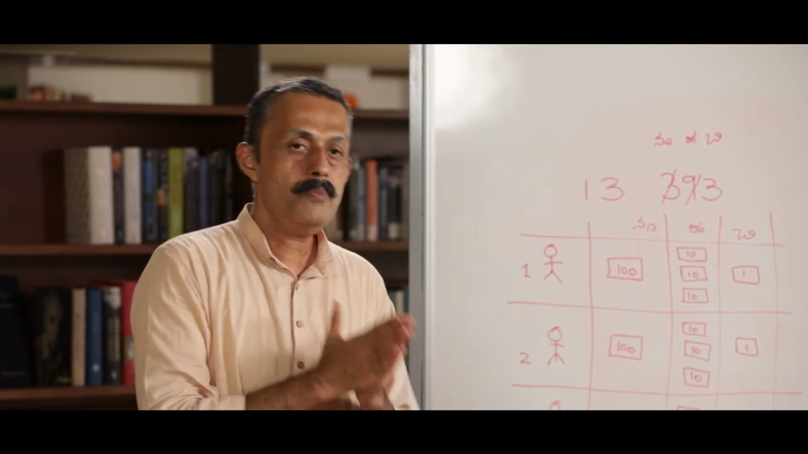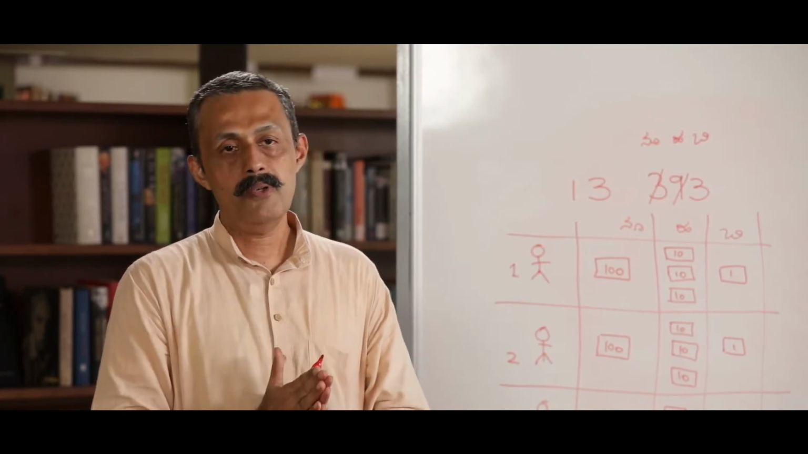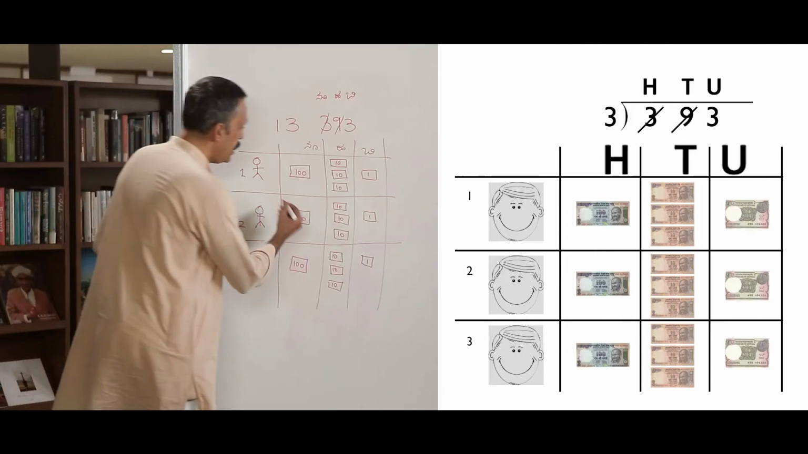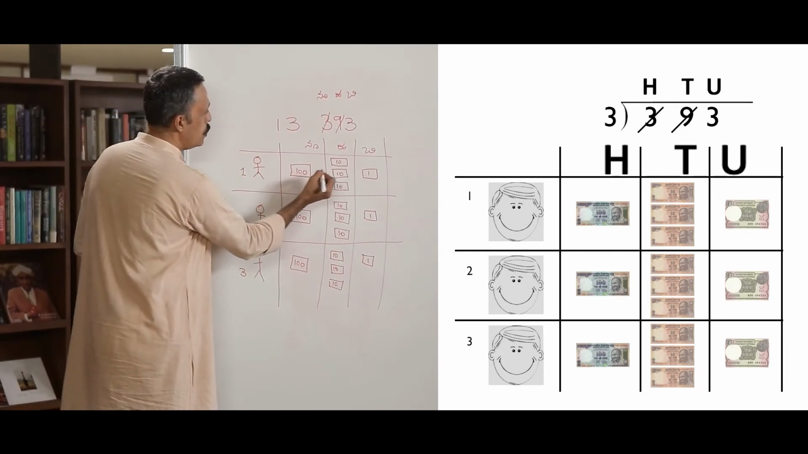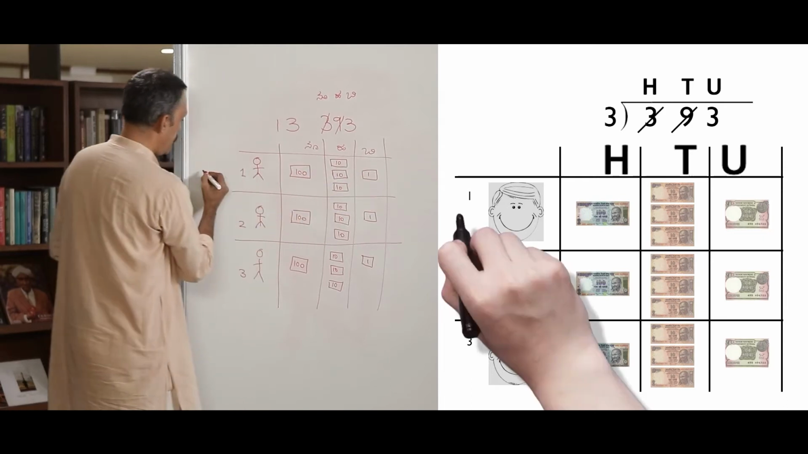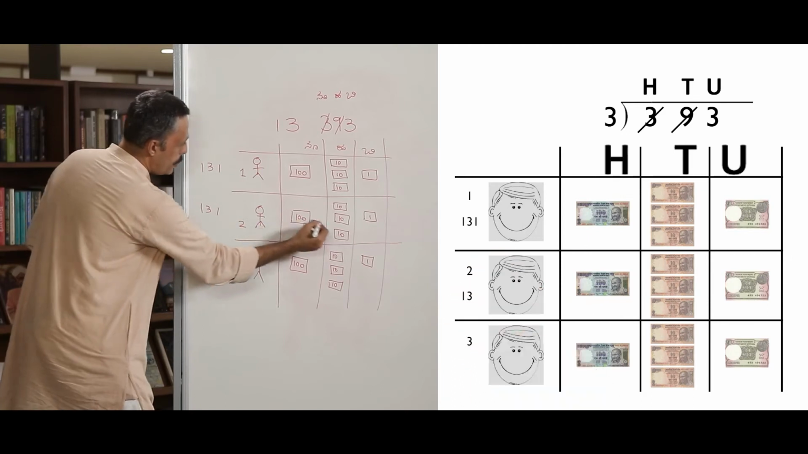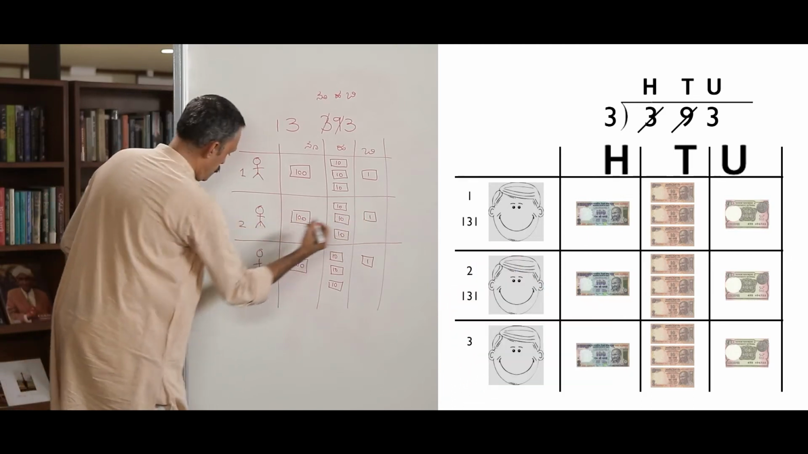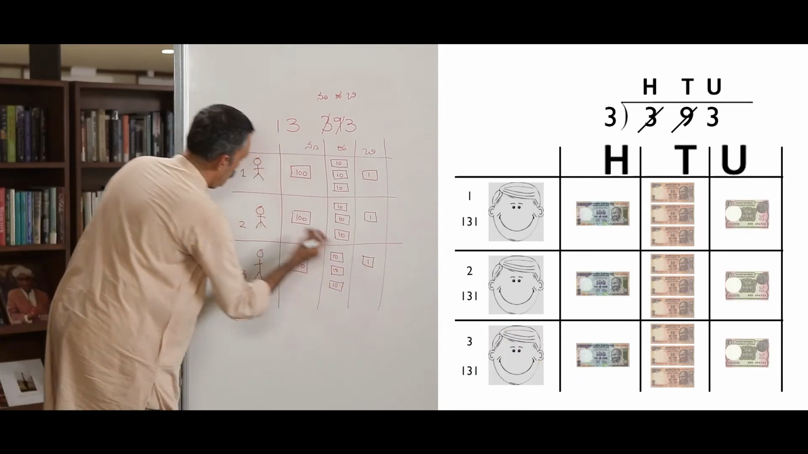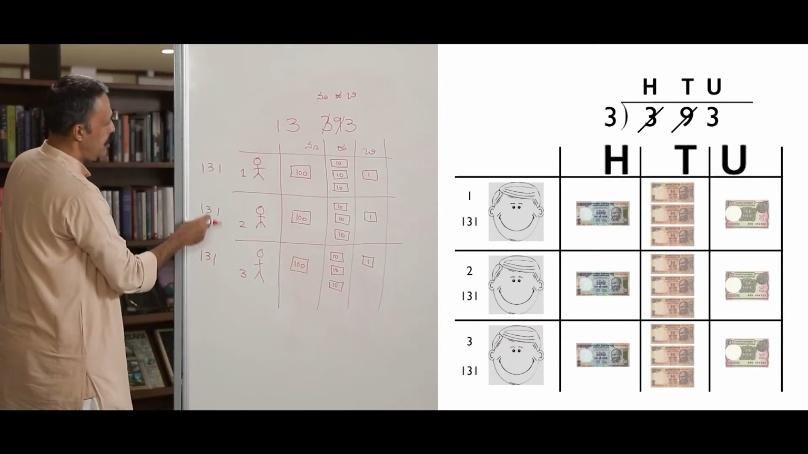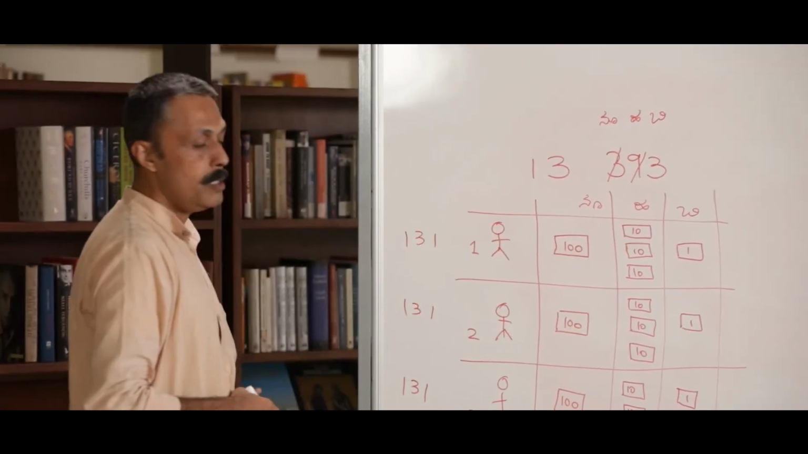We do division from concrete to abstract. We do it through conversation. So, how much did each one get? One got 100, 30, and 1. So, 131. Did each one get the same? 131? Same here. 131. So, everyone got 131. And if we add it all up, we get 393.